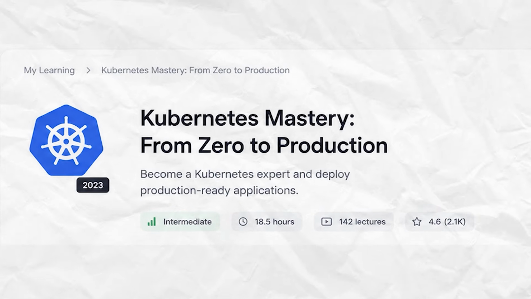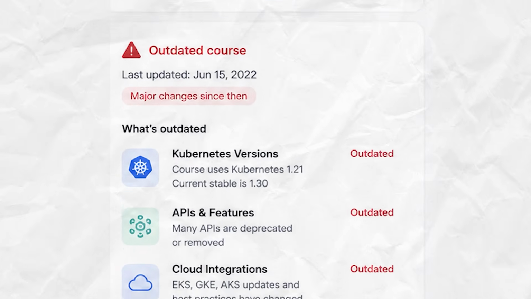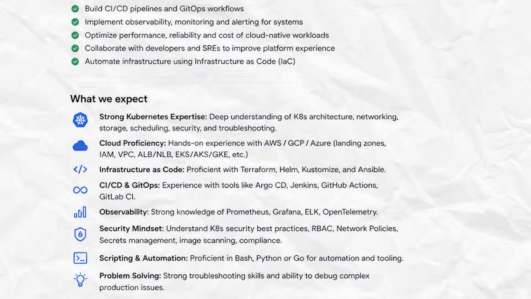The Kubernetes course that you bought last year, a lot of it is already outdated. Architectures have evolved and Kubernetes versions change constantly because it's open source. So wherever you are learning Kubernetes from, it needs to upgrade every few months. Apart from that, expectations from engineers are changing too.